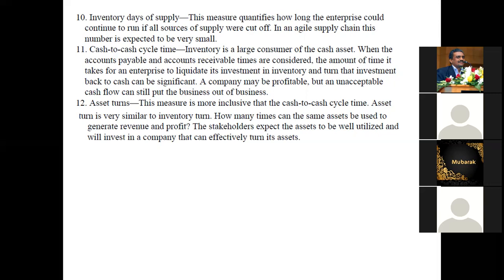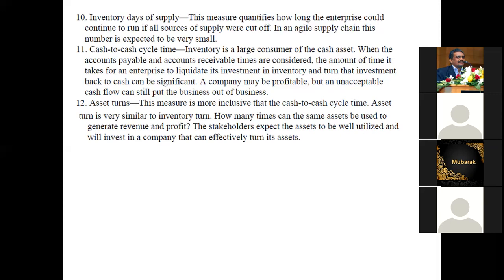If there is no cash in your company, what can you do? You have to go to the bank and take a loan. A loan has interest. You have to pay extra money to the bank if you want to give salary to the employees. So these are all different processes, not only for giving salary. In the company, if you take power, water, and other facilities, everything needs cash. That's why cash to cash cycle time is important, as one of the supply chain operations reference model performance measurements.